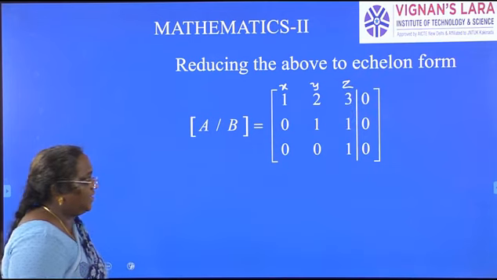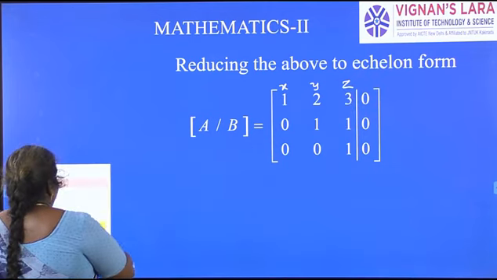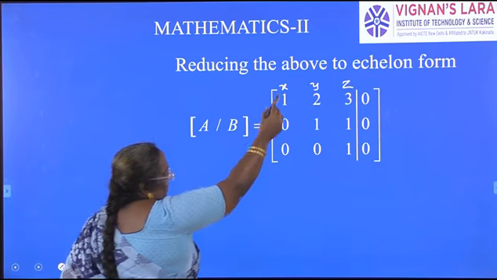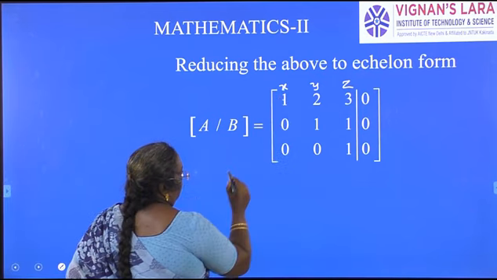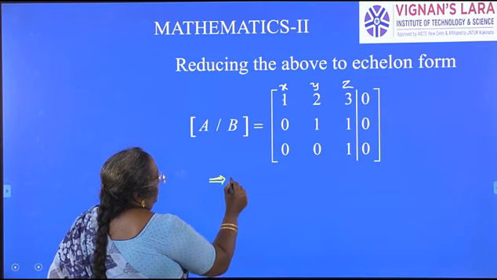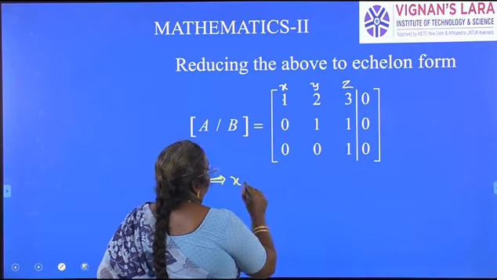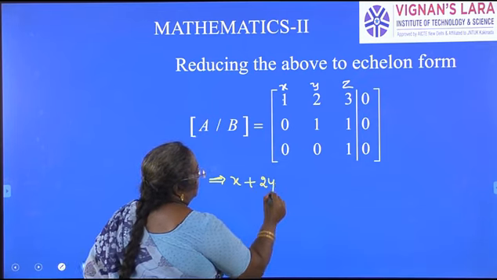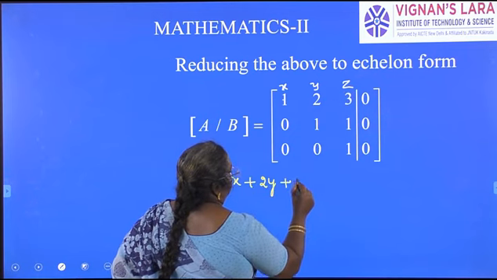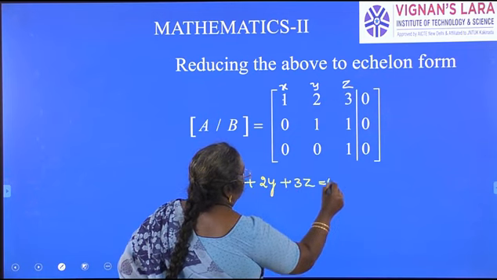So how to write it in equation form? What are the equations? Multiply this: x into 1, x, 2 into y, plus 2y, plus 3z is equal to 0.